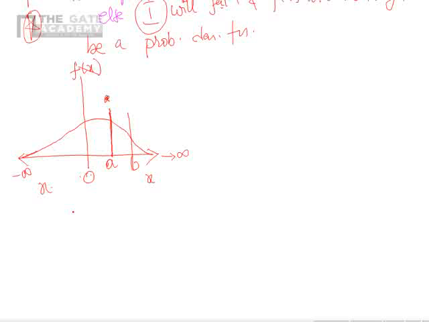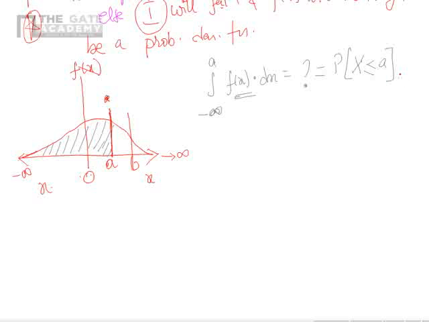Now, if I integrate from minus infinity to a f of x dx, what will it give me? It will give me this area, correct? So what does this mean? X is taking some value between minus infinity and a. That's what it means, correct? Yes or no? That means integral minus infinity to a f of x dx is nothing but the probability that the random variable x, whose probability density function is given by f of x, is less than or equal to a.